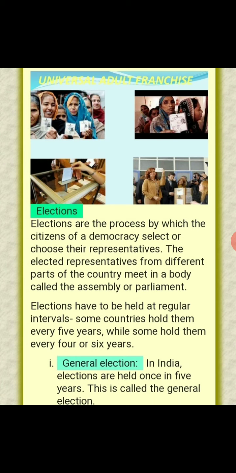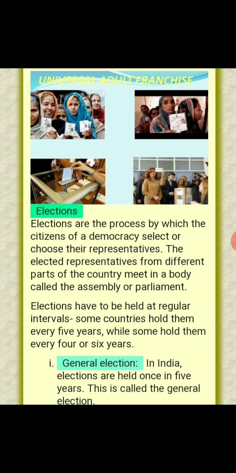Elections have to be held at regular intervals. Some countries hold them every 5 years, while some hold them every 4 or 6 years. Elections should be held on time. In India, we have elections after 5 years. In the USA, we have them after 6 years. In other countries, they have 4 years. So the election should be at regular intervals. It should not be after 7, 8, 9 years or whatever, but at a regular interval.